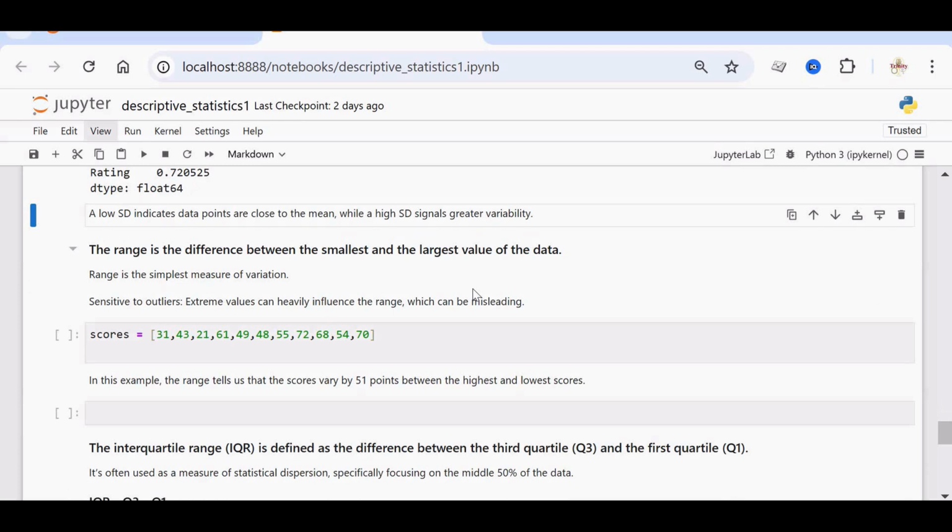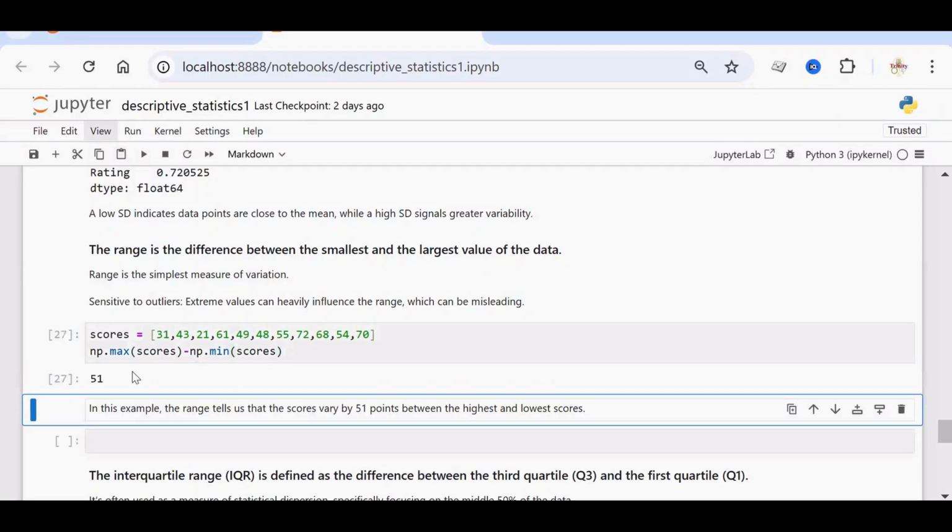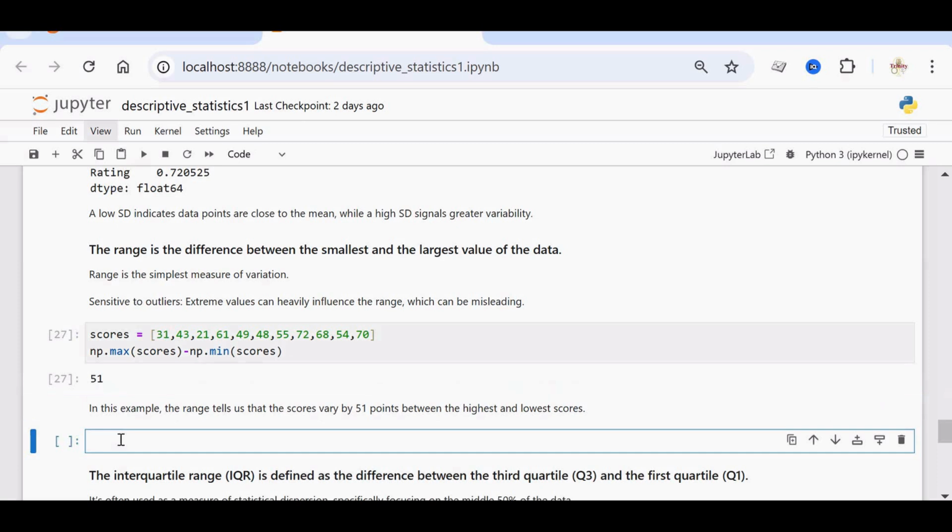Let us see how to find out the range now. We have this list of scores. You can make use of NumPy's max and min method to find out the range. So np.max of scores minus np.min of scores will give you the max minus minimum, and scores vary by 51 points between the highest and the lowest scores. Okay, we can also make use of another method in NumPy, np.ptp, pass this scores to find out the range. It will give you the range.